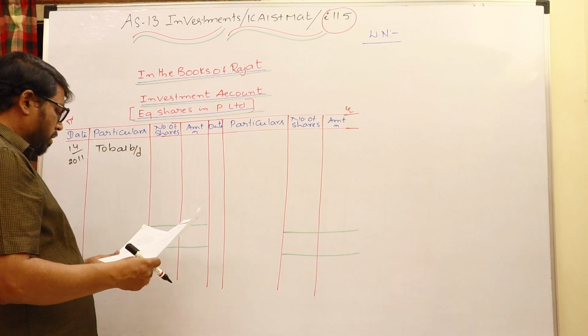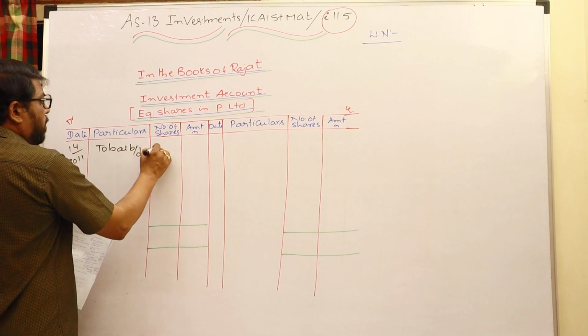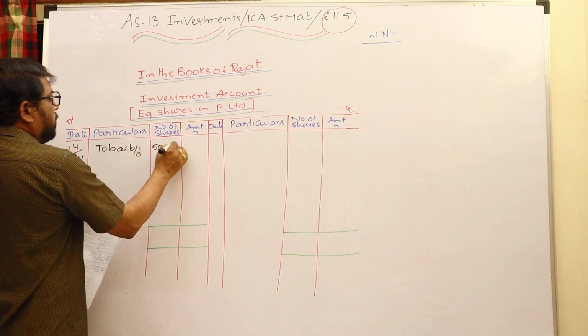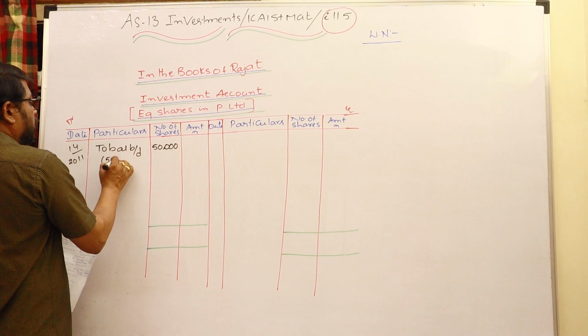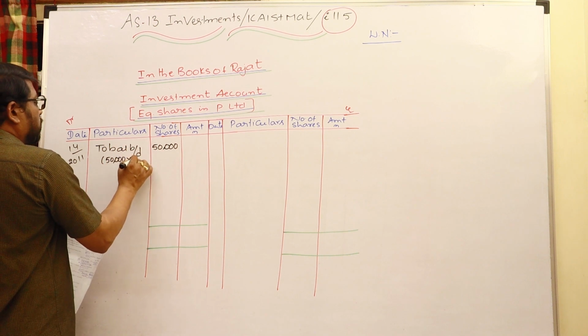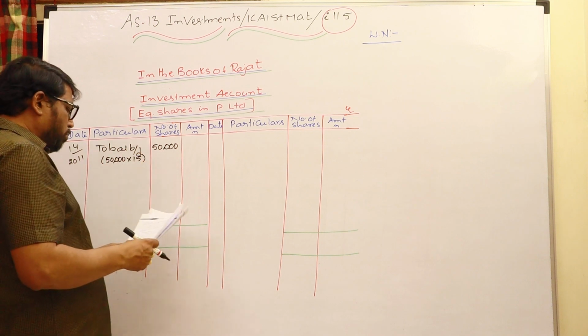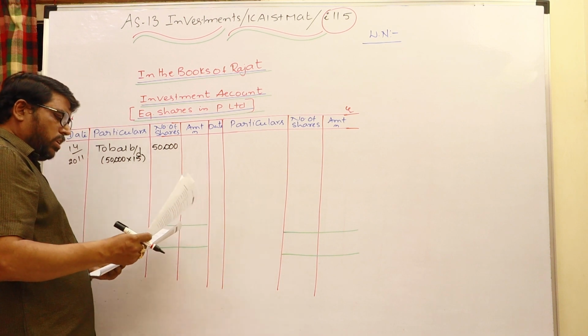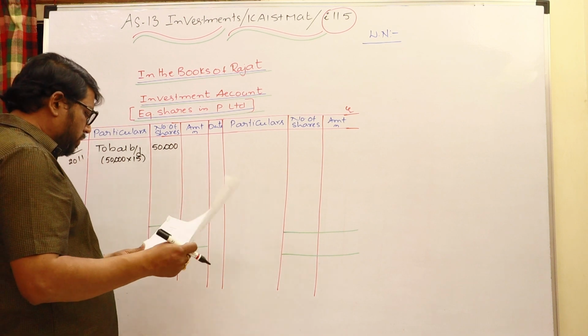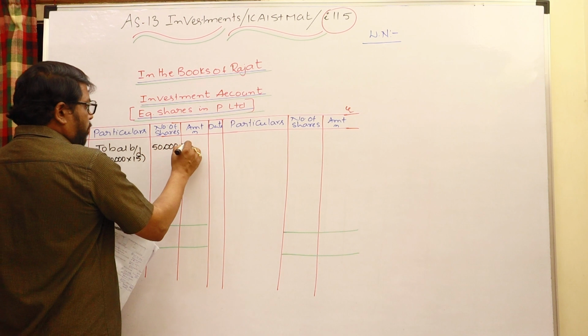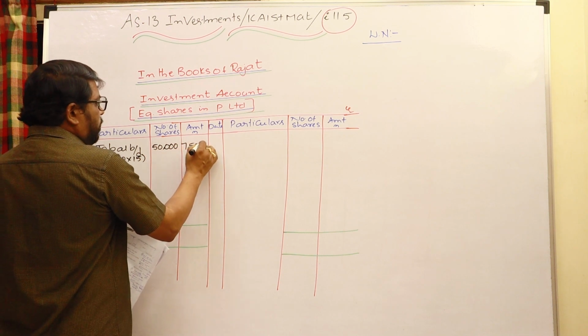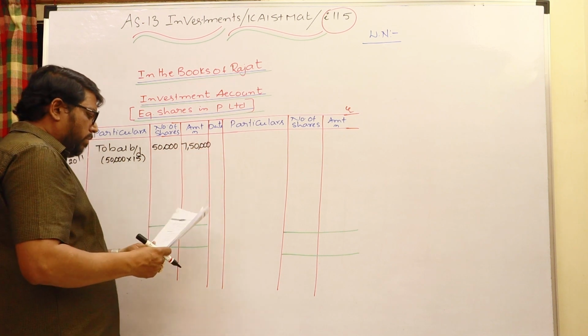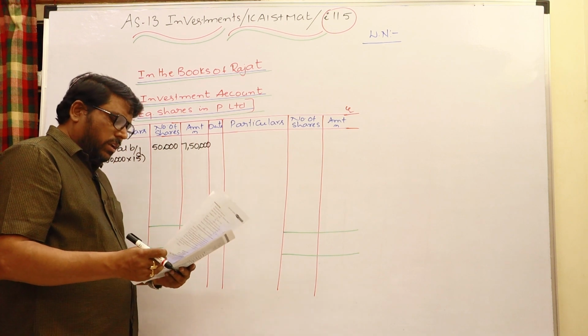Look at how many shares you have: 50,000 shares, at the rate of 15 rupees. Of course the face value is 10 rupees, but the book value is 15 rupees. You can write here 7,50,000 rupees.